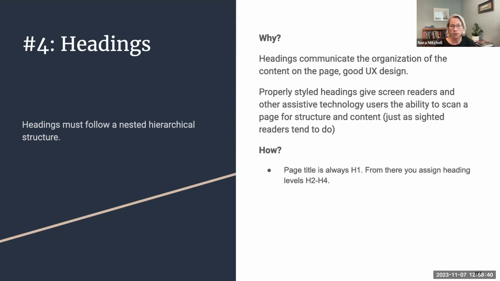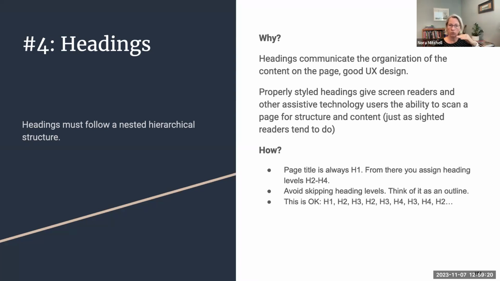Okay. So the page title, when you create a page, you give it a title, and that is always H1. And then after that, within the page itself, in the rich content editor in Canvas, you'll only be applying levels H2 on down: H2, H3, H4, and then paragraph. So think of it as an outline, right? Here are the main three things that this page talks about. Under the first one, there's maybe a couple of sub items. Under the second one, maybe there's one, and a third. So think of an outline structure and then think about stepping down in order.